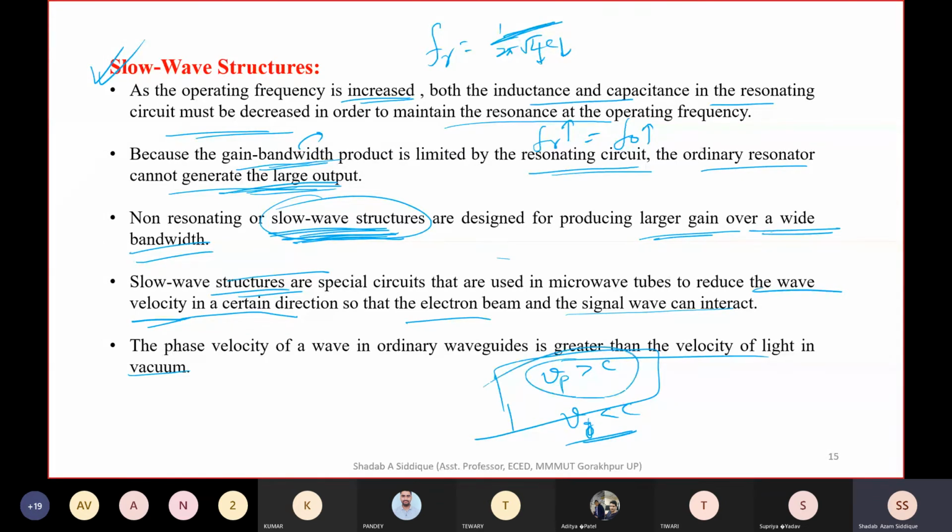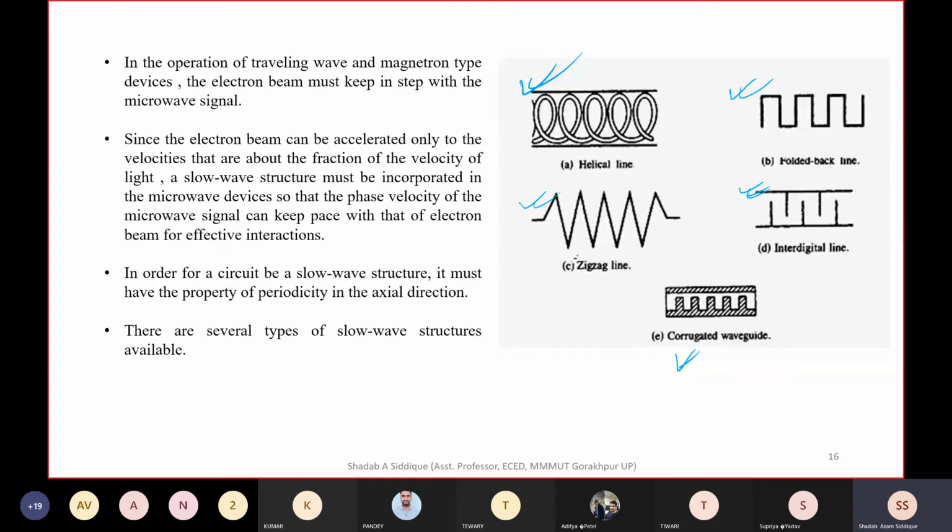I have explained earlier that the phase velocity is greater than the velocity of light in free space or in a medium. So we cannot use the ordinary waveguide. We can use a special kind of circuit, a special kind of structure, and that is nothing but the slow wave structure.